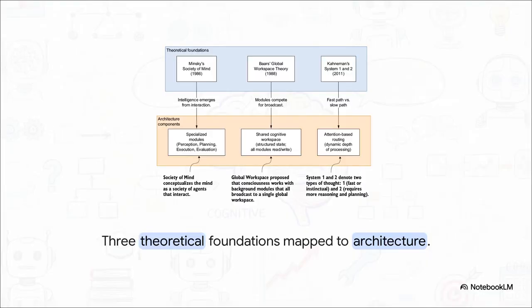Section 3. Theories of Mind, Bridging Psychology and Software Architecture. So how do we actually build this supervisor? Well, Chapter 10 borrows heavily from cognitive science. We're translating three famous psychological theories directly into our codebase. First, Marvin Minsky's 1986 Society of Mind. Minsky argued that intelligence isn't one giant brain process, but the emergent result of many simple, specialized parts interacting. We map this to specialized micro-agents, one for planning, one for execution, one for evaluation. None of them are a genius on their own.